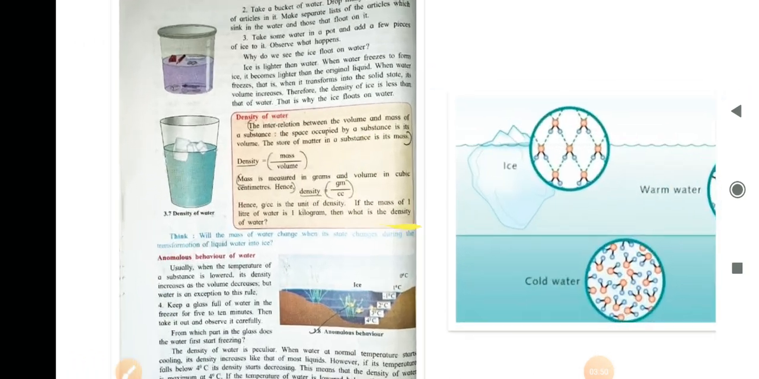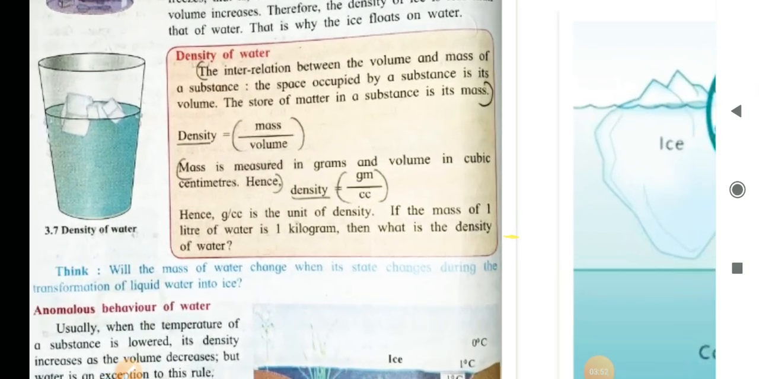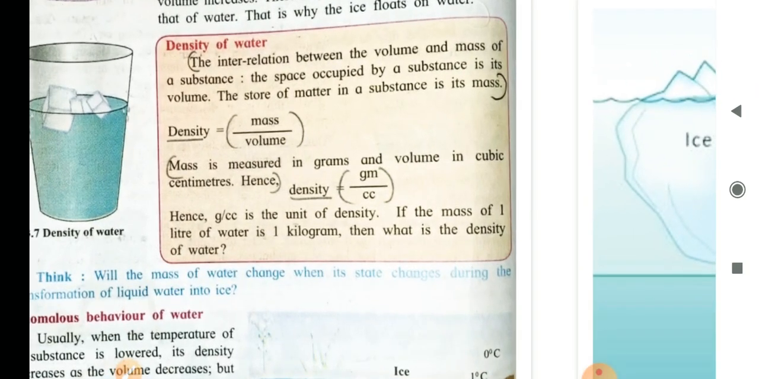Now, let's see, what do you mean by density of water? It is the interrelation between the volume and mass of a substance. The space occupied by a substance is its volume. So this is the definition of volume. You can mark it. The amount of matter in a substance is its mass. So this is the definition of mass. You can mark it.